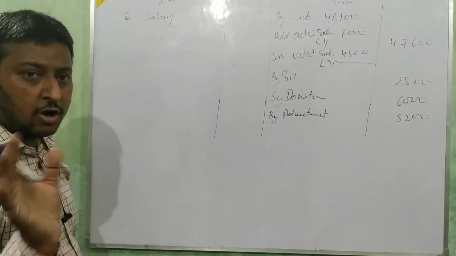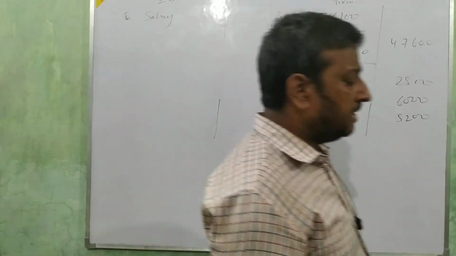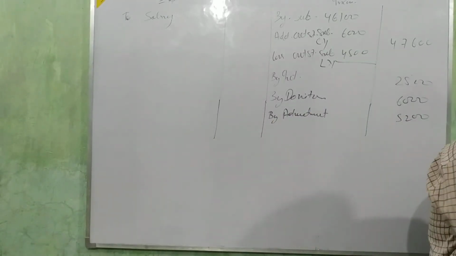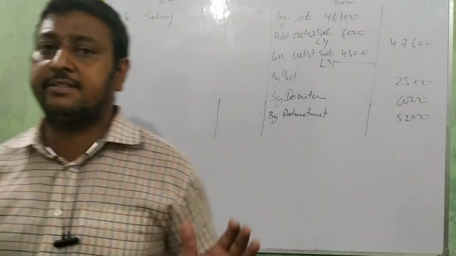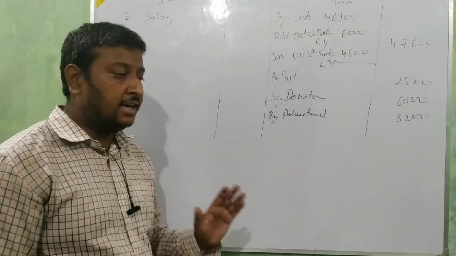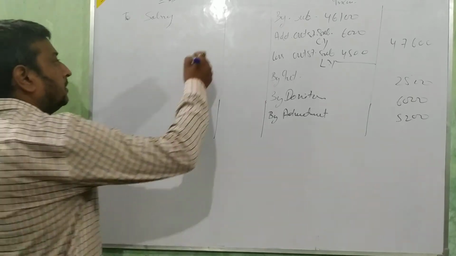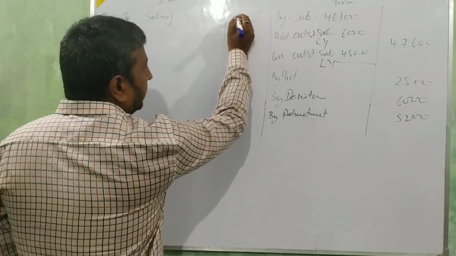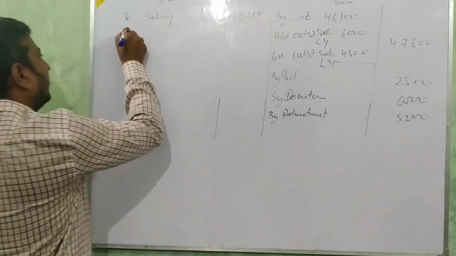No adjustment is given outside, beta. No information about the salary, so directly write the salary amount, 18,200.